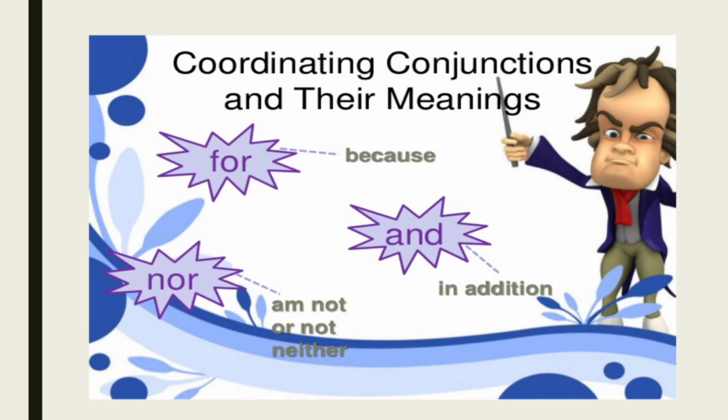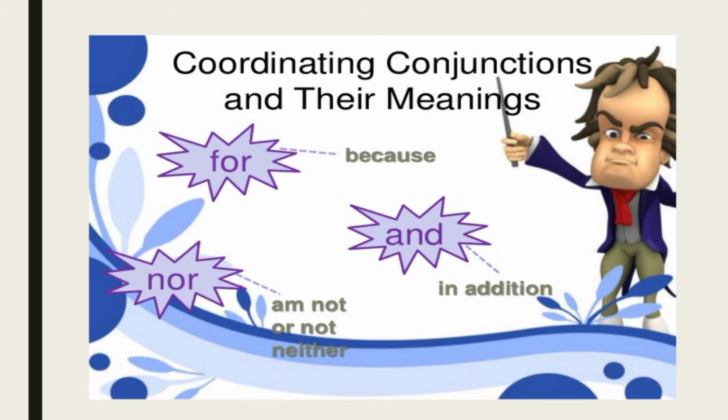Then for, because, nor, and so on: these are the coordinating conjunctions and their meanings. And means in addition: if you want to add some more phrases or another sentence, we are going to use and. When we want to give a reason, we are going to use because.